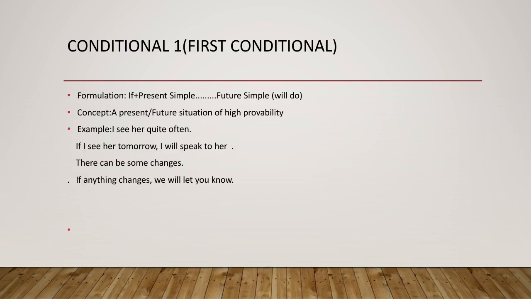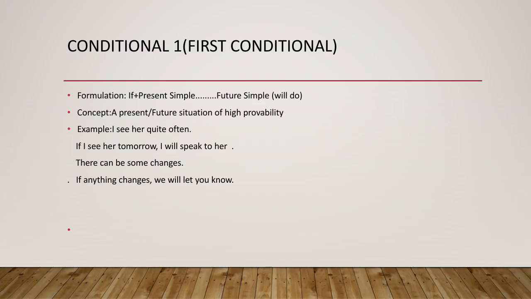Here do means the verb will be in base form. The concept is very important to keep in mind. That is a present or future situation of high probability.